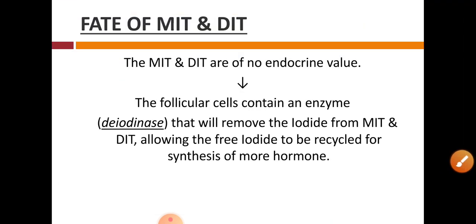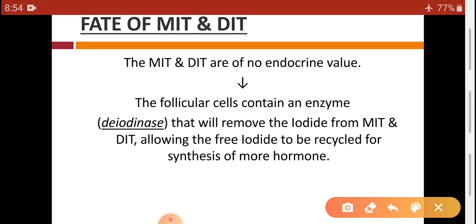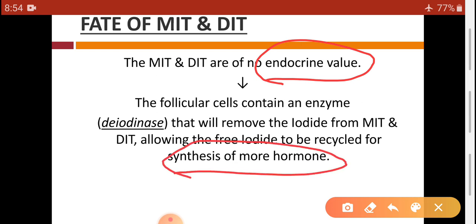Then the fate of MIT and DIT. As MIT and DIT are of no endocrine value, having no importance, they are again used for the synthesis of more hormones.